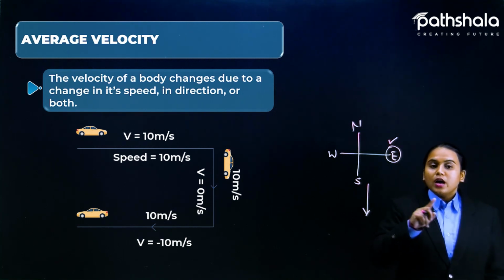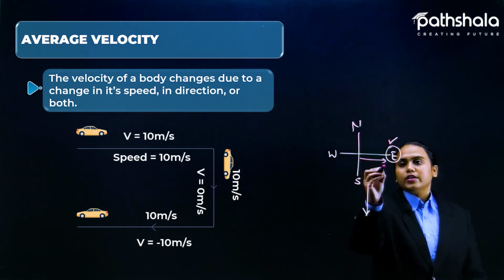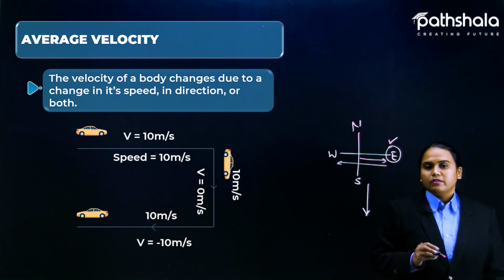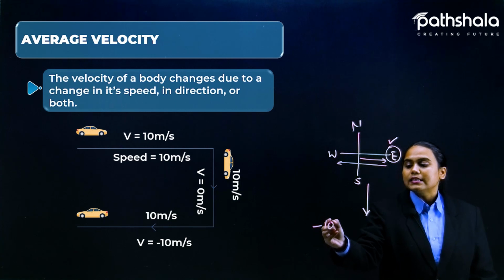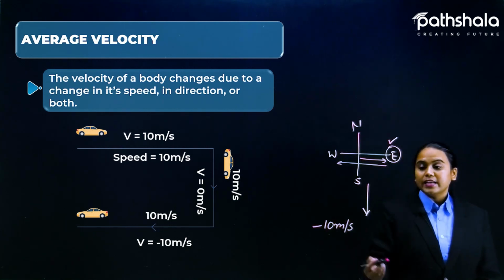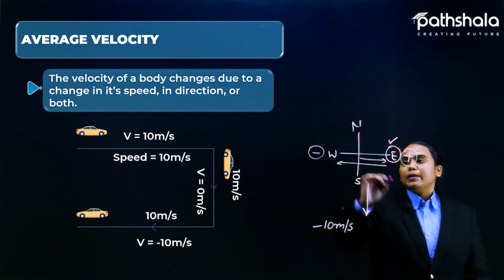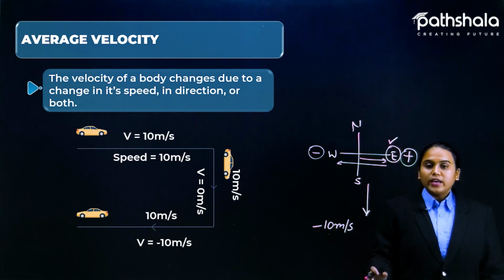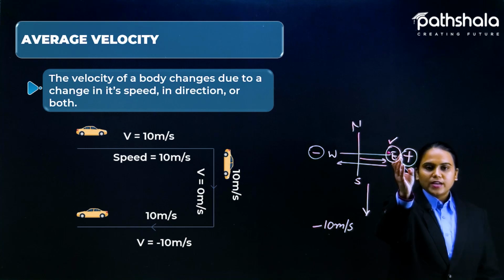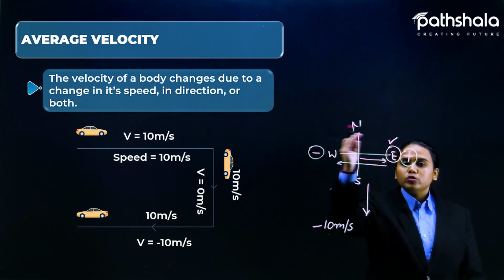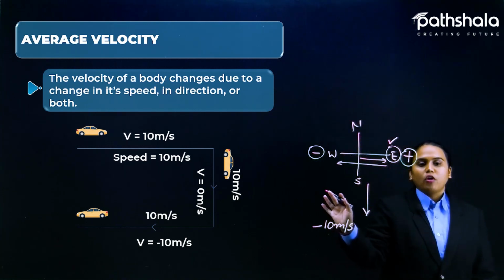Okay, now the car is moving in the west direction, and you know that the opposite of east is west. Right? So we can say that now the velocity of the car is minus 10 meter per second because direction east is taken as positive. So west automatically becomes the negative direction now. Okay, so that is the direction method: if you are considering one direction as positive, the opposite direction will be considered as negative, but north and south are nothing for it right now.